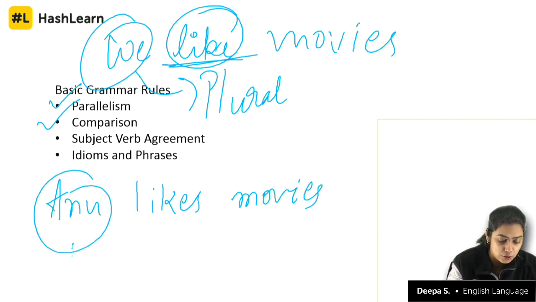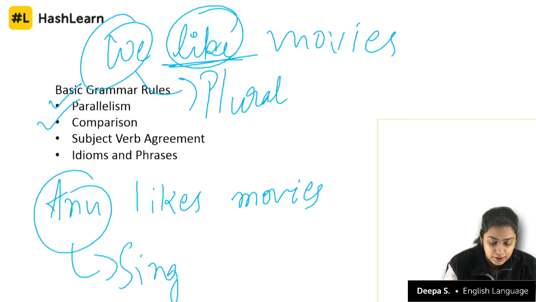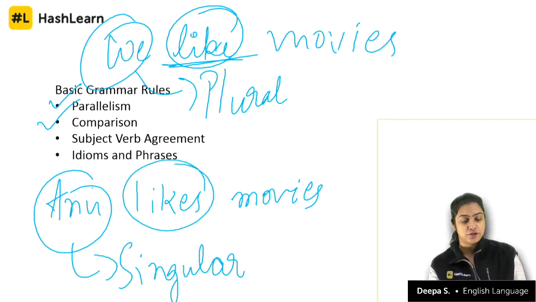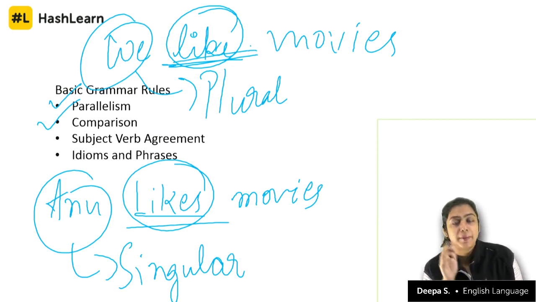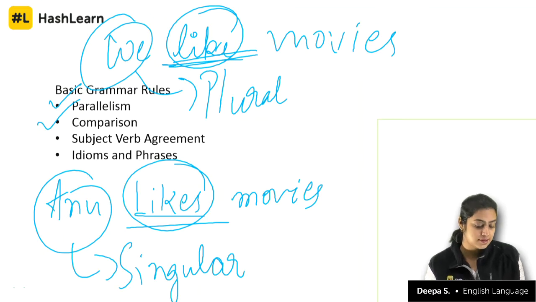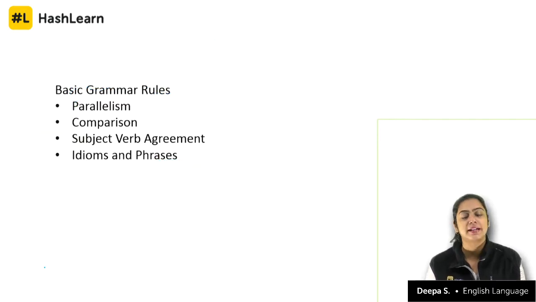In this case, Anu is singular. It's one single person. So the verb structure differs. Likes and like. So remember this. This is the most basic subject verb agreement rule. Singular versus plural. Everything else that you derive from that is an offshoot.